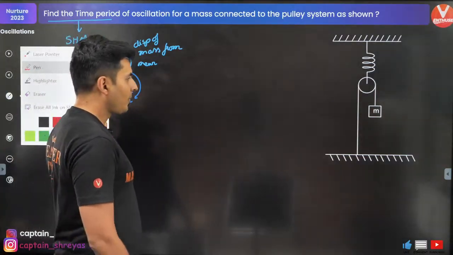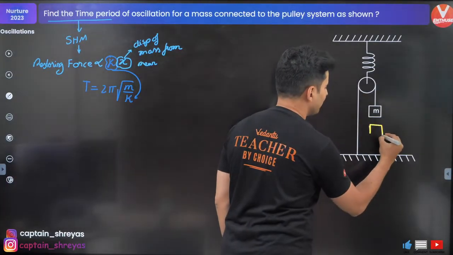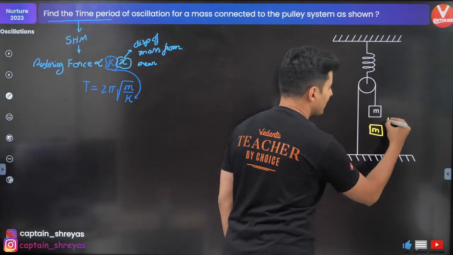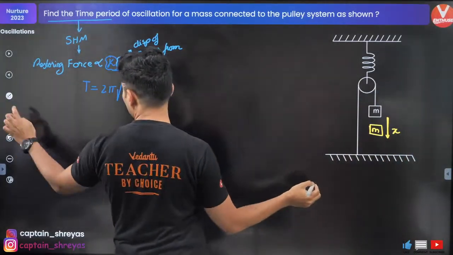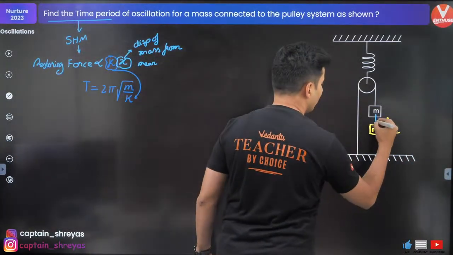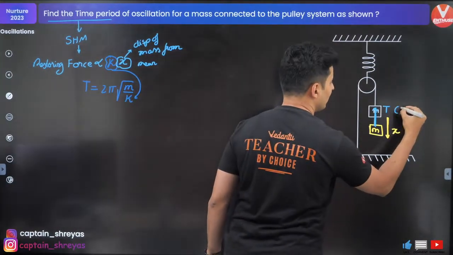Okay, so let's assume this mass goes over here. It moves by x. That means there will be a restoring force on it. That restoring force is the tension. Do you agree?